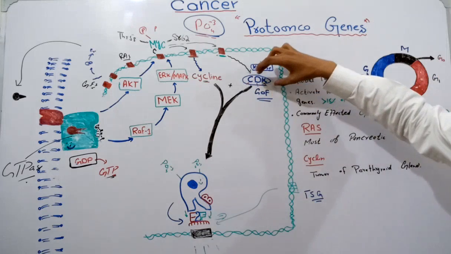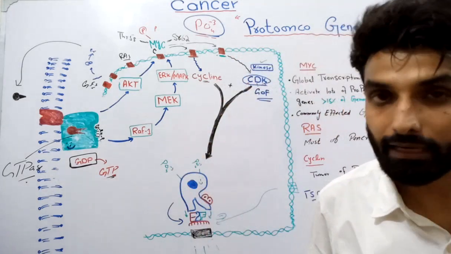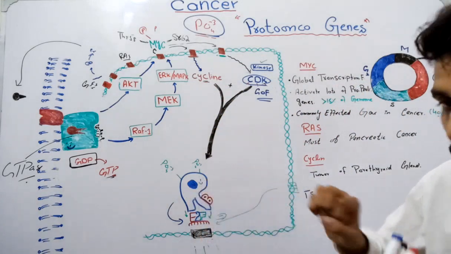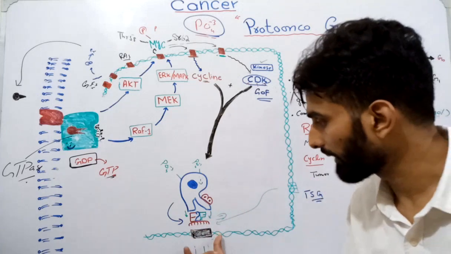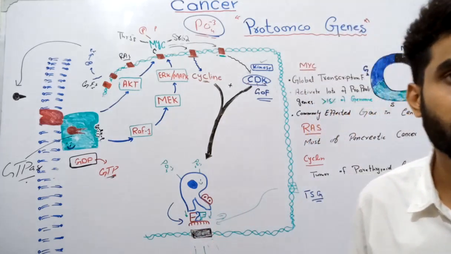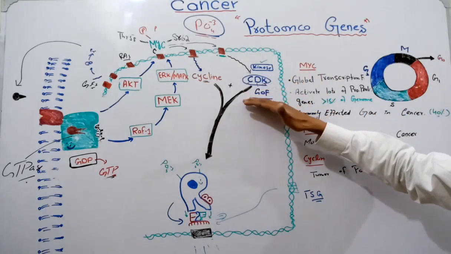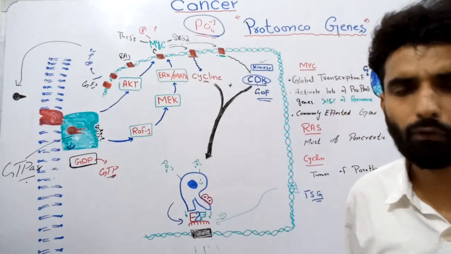When this cyclin dependent kinase phosphorylates retinoblastoma protein, the RB protein will allow E2F to go and start the transcription of these specific genes that are responsible for the replication of DNA. So basically these CDKs are increasing the process of replication, the process of proliferation.